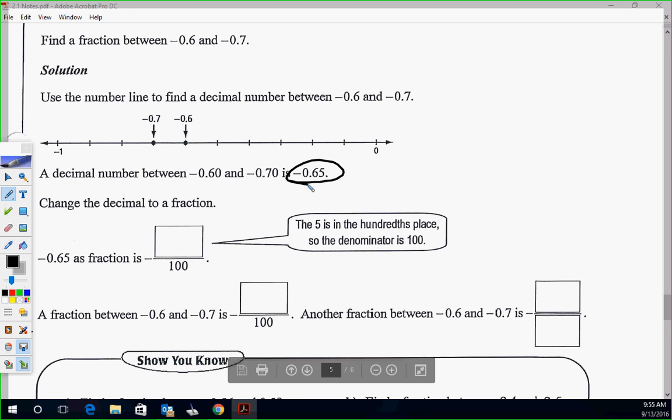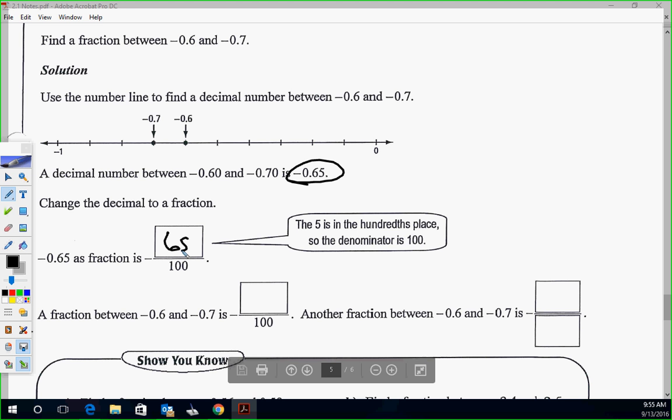What it says you want to do is change the decimals to negative 0.60 and negative 0.70. So that's like negative 60 and negative 70. And then you think about negative 65 as between those. So now, negative 0.65, we're going to figure out what is that as a fraction. Well, what place are we in? Tens or hundreds or thousands? So we're going to write 65 over 100. Everybody following me? All we did is we added a 0 so that we can use that place value and be between there. So we had 0.6, 0.7. We made them 60 and 70, so that we can put numbers between them. We could have done 61, we could have done 62, we did 65 because it's a little bit smoother.